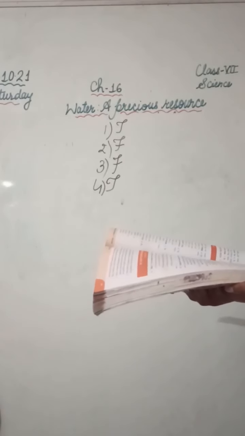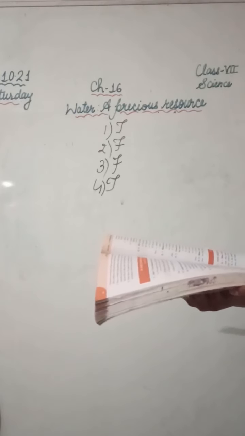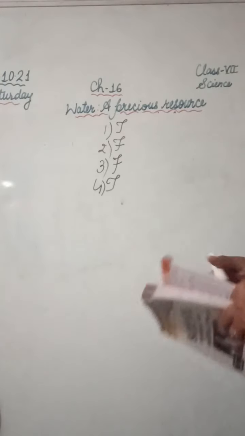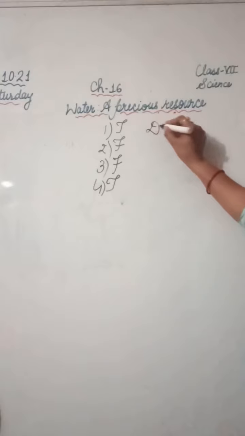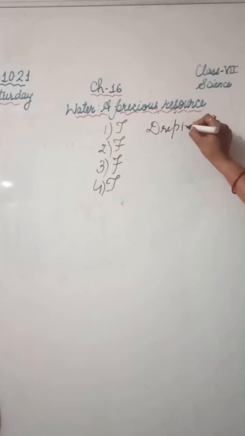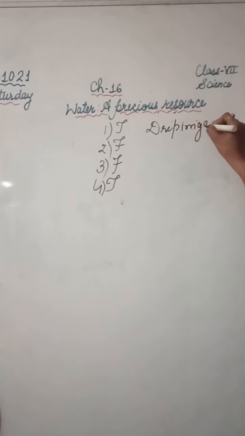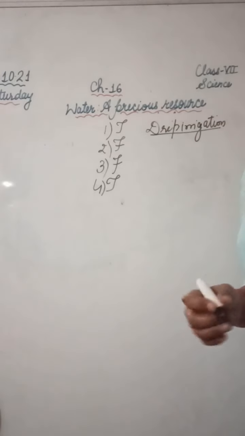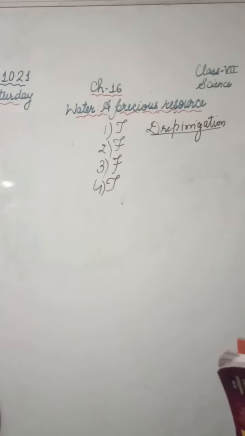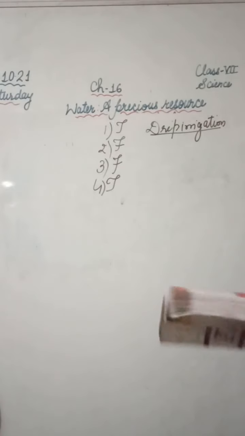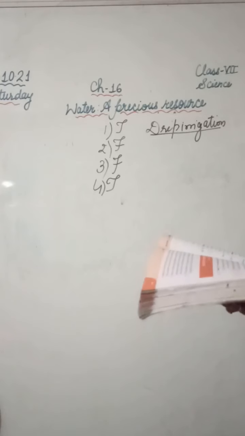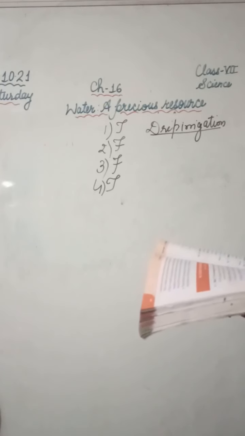Now question number 4. You have been asked to maintain a garden. How will you minimize the use of water? We can minimize the use of water by using drip irrigation. In drip irrigation, drop by drop, water is given near the roots of the plants. So drip irrigation saves water. Though it is expensive, it saves water. So by using drip irrigation, we can minimize the use of water.